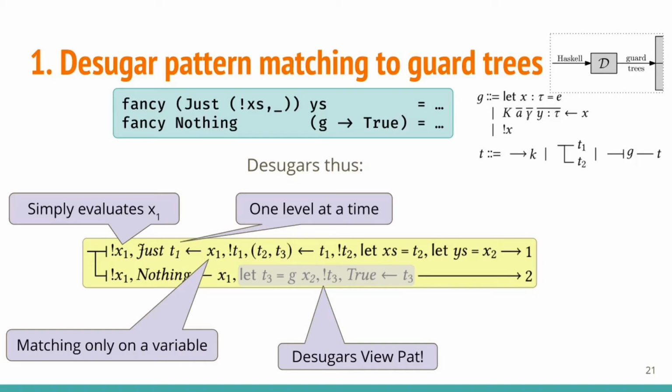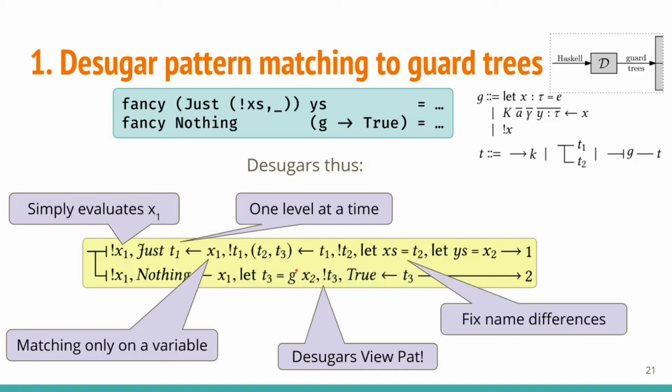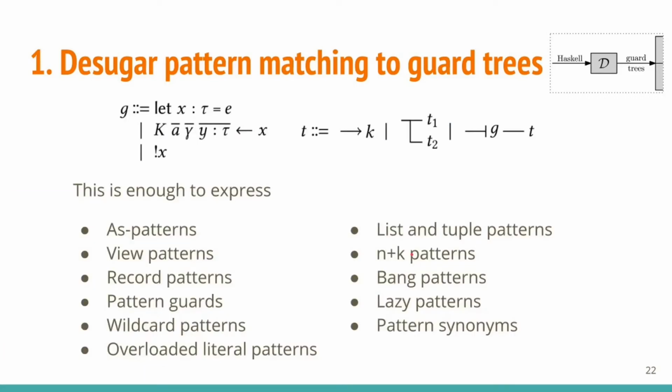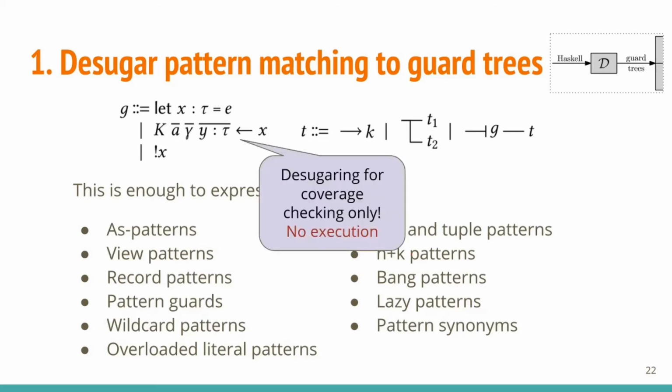Desugaring also introduces a few administrative lets that fix up naming differences, like the one binding x's to the temporary t2 here. We found similar desugarings for all the pattern match syntax of modern Haskell. Also note that this desugaring is for coverage checking only. There is no code generation involved.